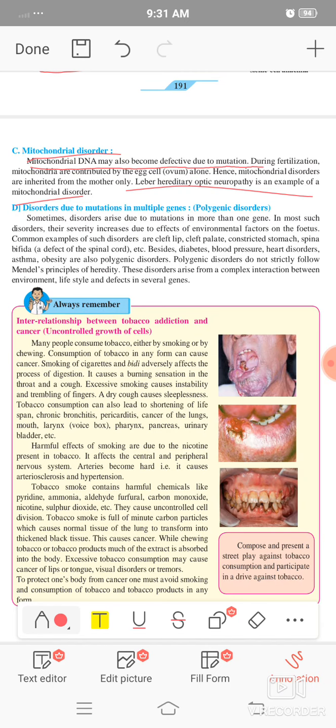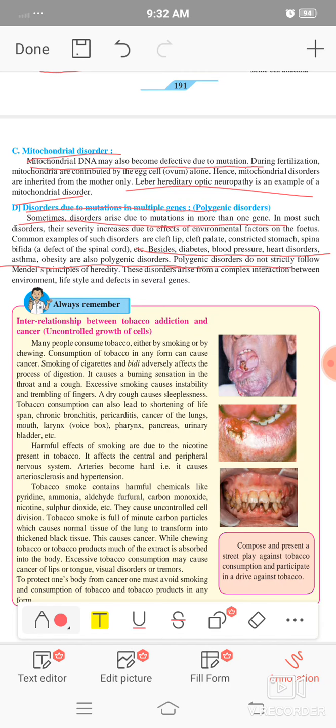After that, the disorders due to mutation in multiple genes, as we first studied single gene mutation. In some patients or some children, the mutation takes place in a number of genes, more than one gene, which is called a multiple mutation disorder. The examples given are diabetes, blood pressure, heart disorders, asthma, and obesity.